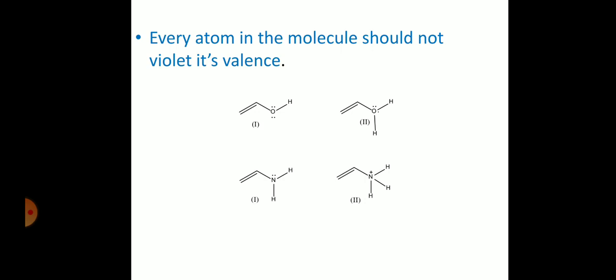The third one is resonance energy, or resonance stabilization energy. Resonance hybrid is real, resonance structures are hypothetical. So the difference in the energy of the resonance hybrid to the lowest resonance structure energy is called resonance energy. And then conditions. One should be conjugation, and another is that no atom should violate its valency, so that they will exhibit resonance.